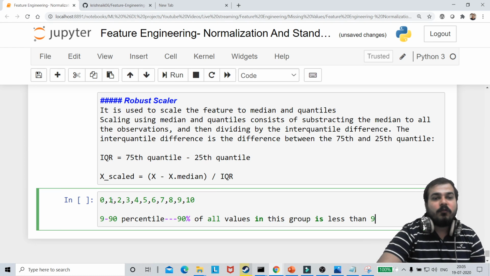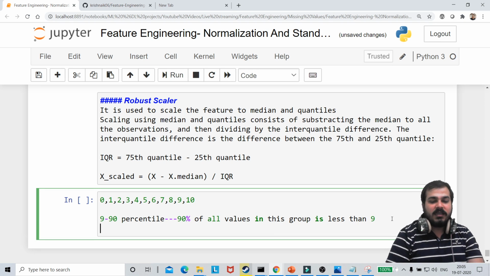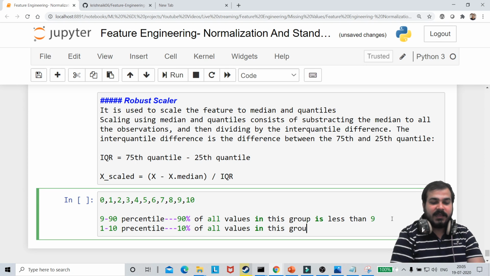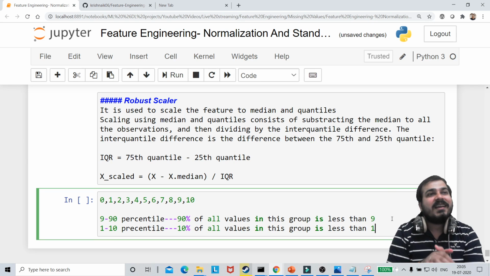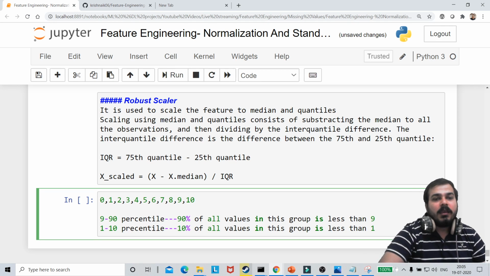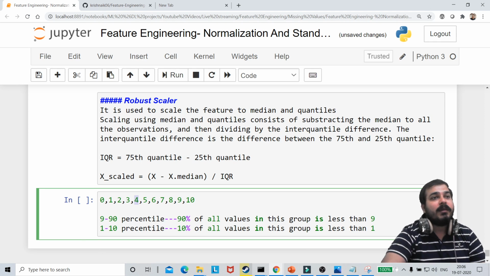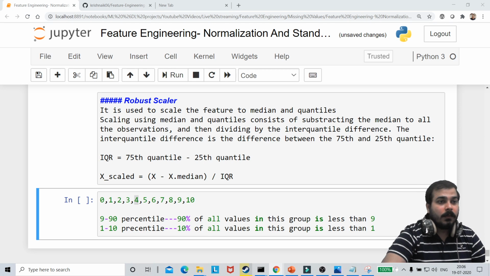Now if I take the example of 1, what is 1 then? 1 is basically the 10th percentile value, because 10 percent of all the values in this group are less than 1. That is the reason why we call 1 the 10th percentile. Now tell me, what percentile is the value 4 over here? How much percentile will it be? Yes, I'll share the notebook, guys, don't worry.